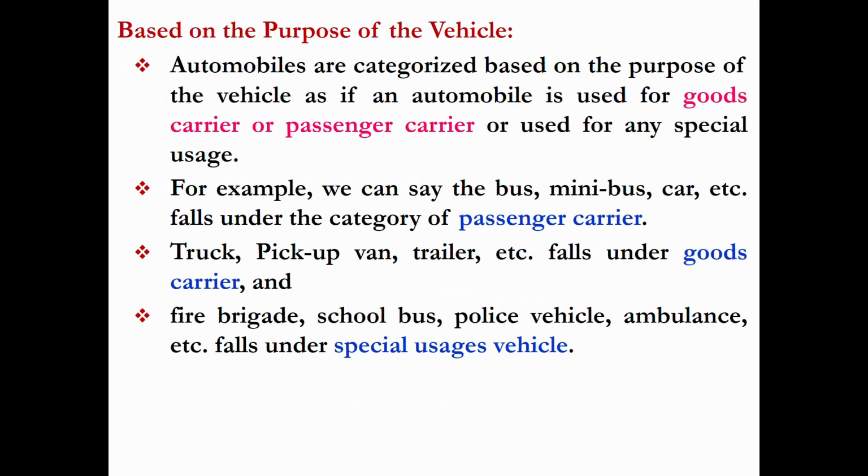First, let's see the classification based on the purpose of vehicle. We know that it is used both for the transport of goods and passenger. So if it is used for transport of passenger, we are classifying it under passenger carrier, and the examples are bus, minibus, car, etc. But the goods carriers, which are normally used for transporting goods from one place to another place, examples truck, pickup van, trailer, etc.